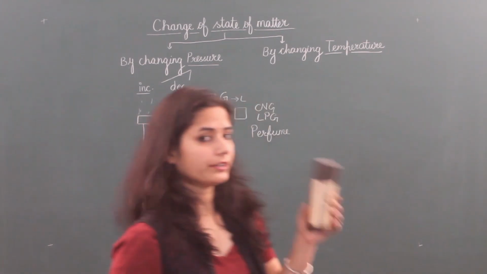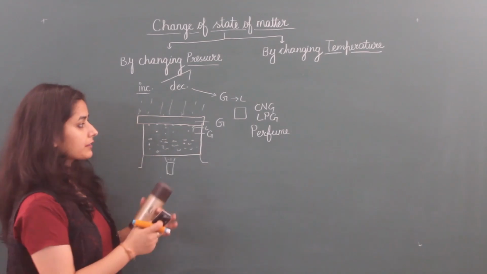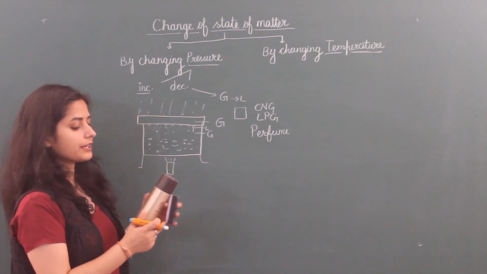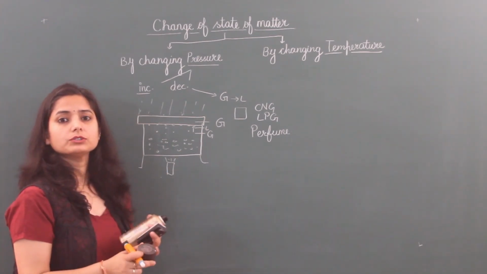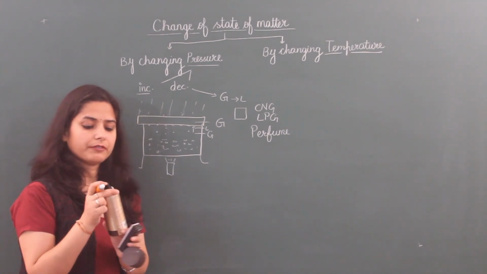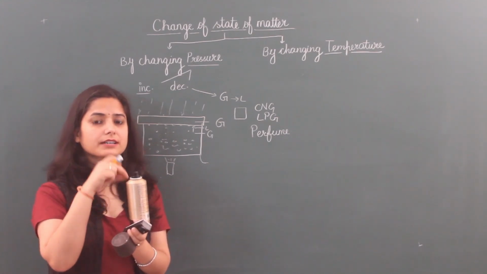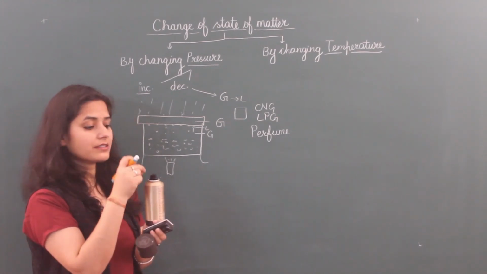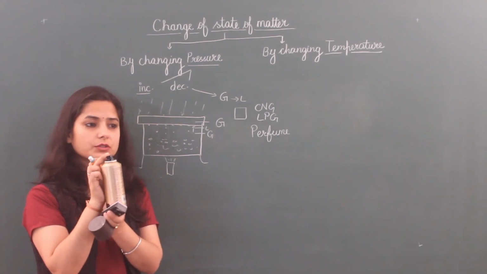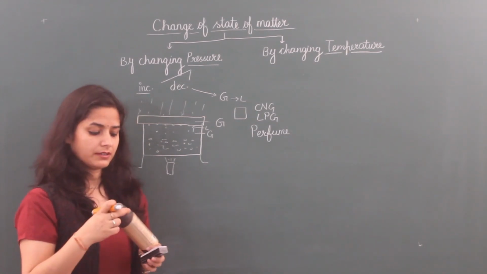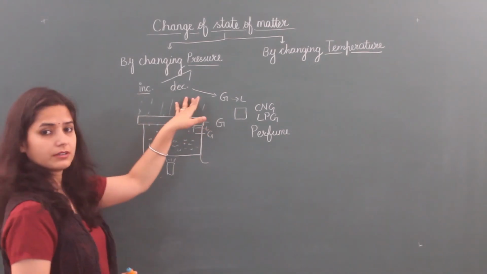When you take a perfume bottle, it is a little bit heavy when it is new because the perfume particles are liquefied and filled in it. It is closed, so pressure is applied on it. When I press this, what happens? Its particles come out, and when these particles come out in the atmosphere, the pressure on them decreases and this liquid converts into gas state. Suddenly it disappears because liquid converts into gas when pressure is decreased.